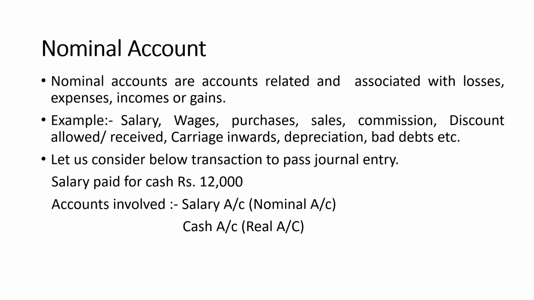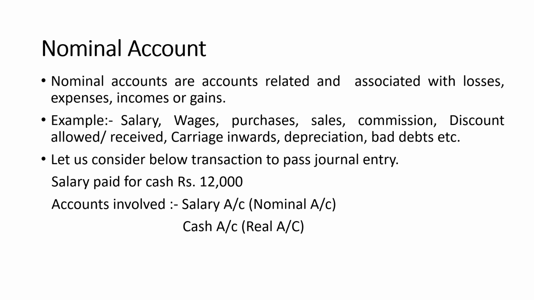Let us consider the below transaction to pass journal entry. Here the transaction is salary paid in cash, rupees 12,000. So in this transaction, accounts involved are two. One is salary account, another is cash account. Salary account is a nominal account and cash account is a real account. Nominal account tells debit all expenses or losses, credit all incomes and gains. So for the business, salary paid to the worker is an expense.